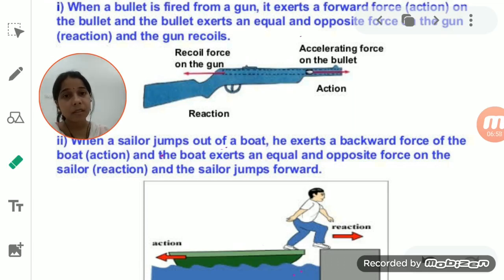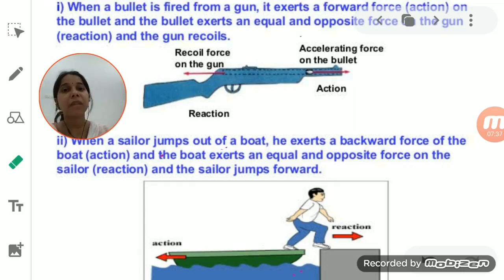At first, one force is applied by the gun on the bullet in the forward direction, due to which the bullet moves forward. At the same time, the bullet applies an equal and opposite force on the gun in the backward direction, and that is the reaction. But the bullet covers a certain distance, while the gun remains there only. It moves a very small distance, a simple recoil.